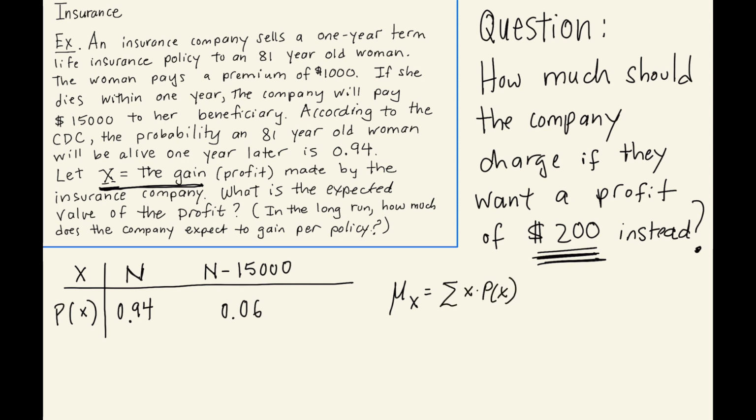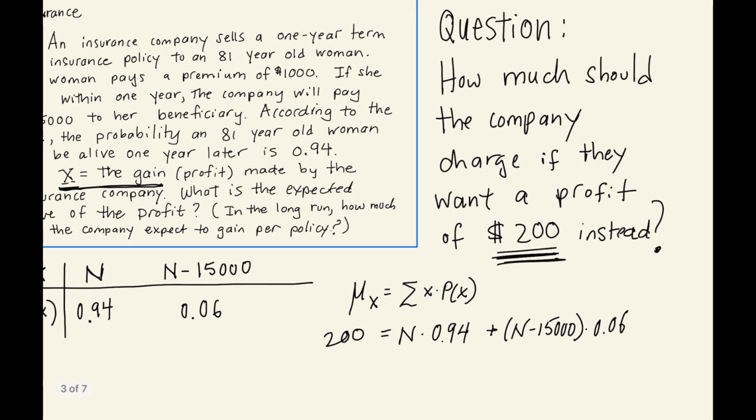The expected value is given by the sum of x times p of x, for N plus the second case, and we want this to be equal to 200. So we just have to solve this equation.